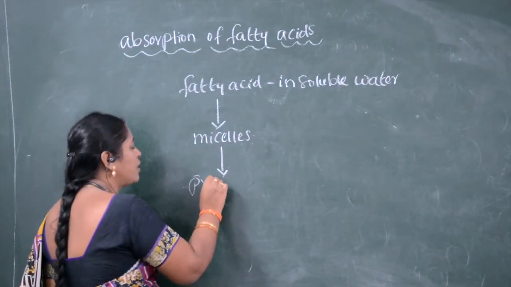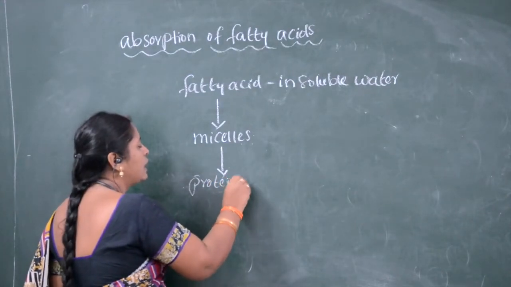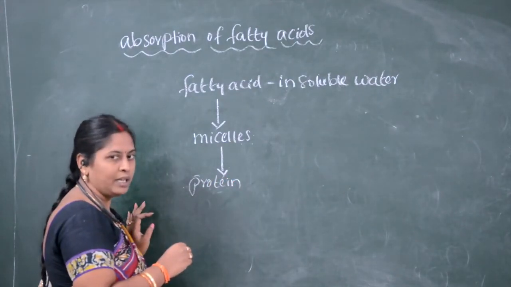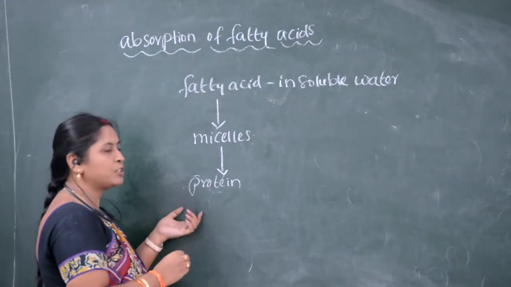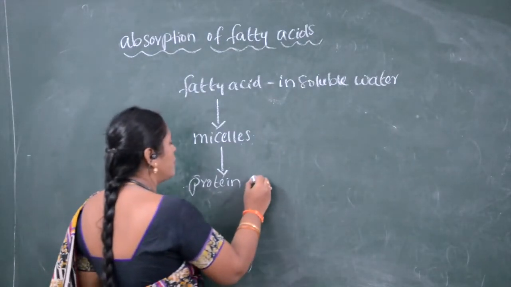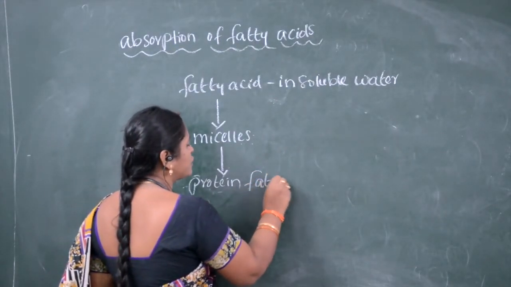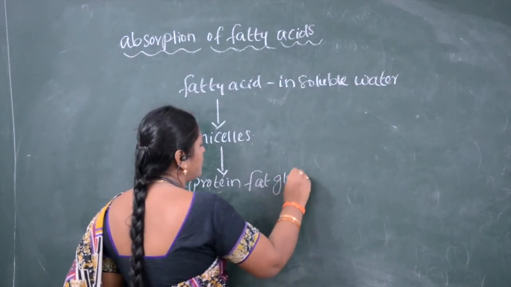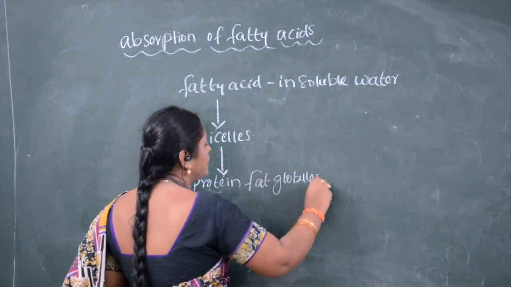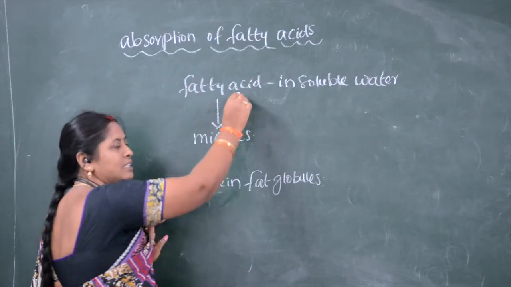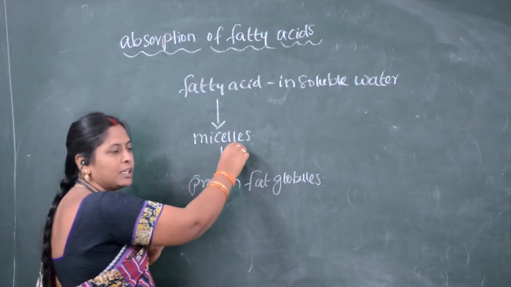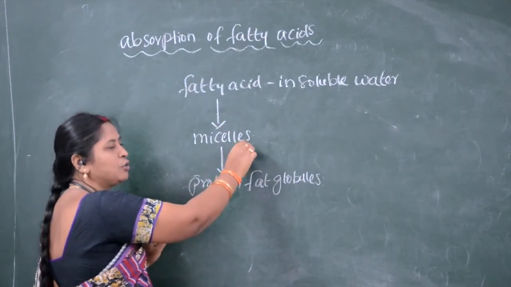The fat molecules coated with protein are called protein fat globules. So fatty acids are converted to small fat globules.